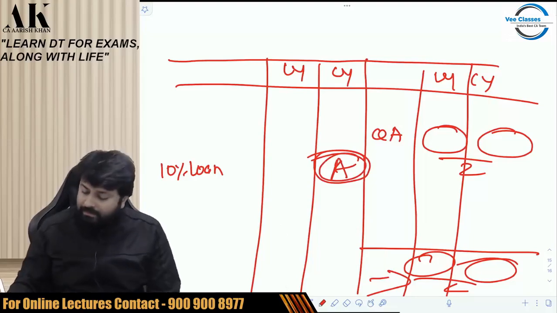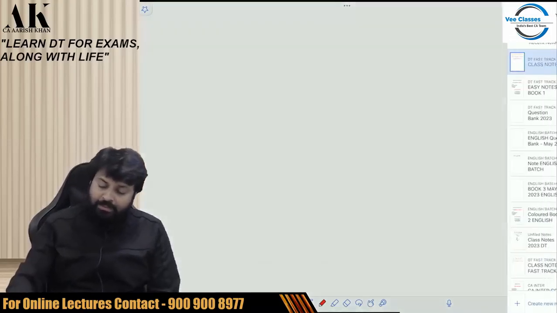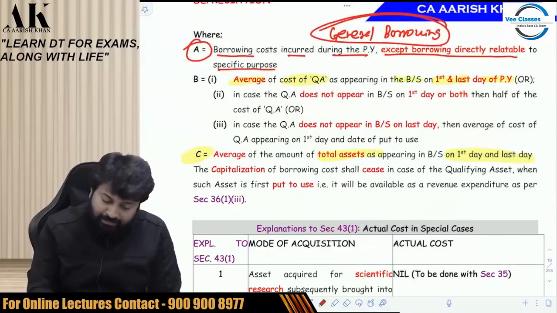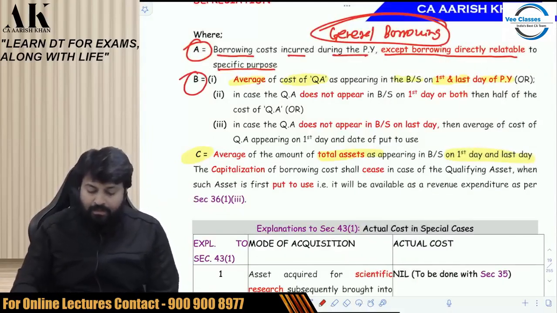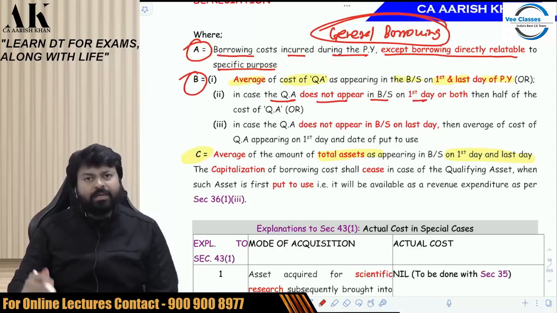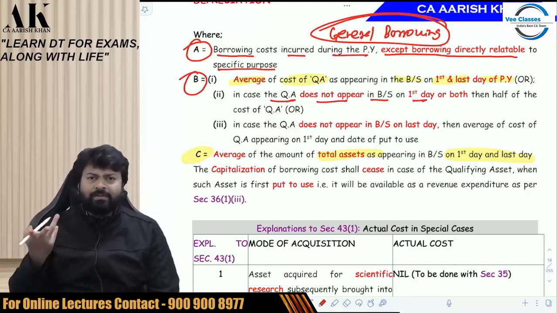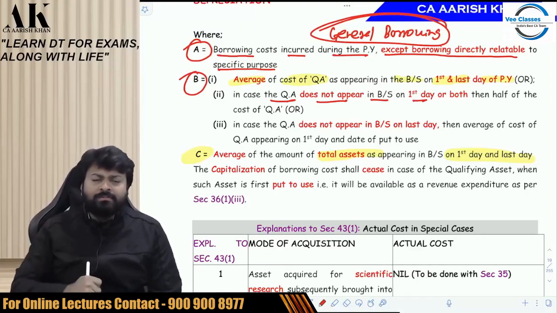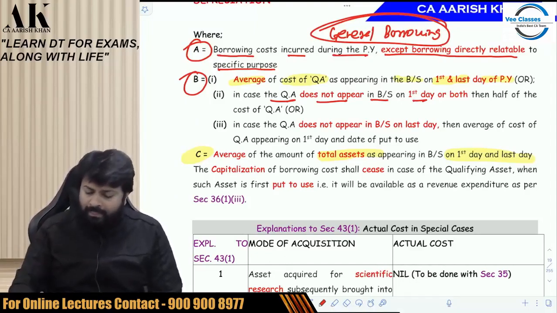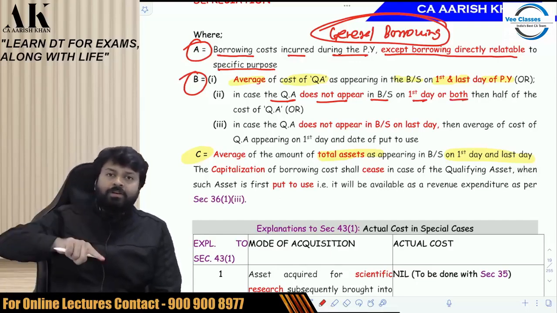Okay. But in point number B, there are multiple options which are possible. In case the qualifying asset does not appear in the balance sheet on the first day, it may be possible. On the first day, the qualifying asset was not there. It started from June. On 1st April, it was not there. Or both, meaning not on the first day and not on the last day.